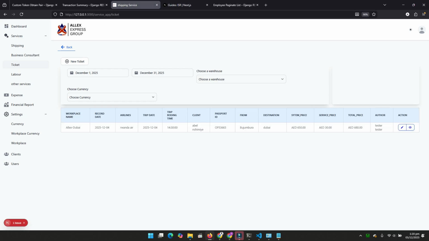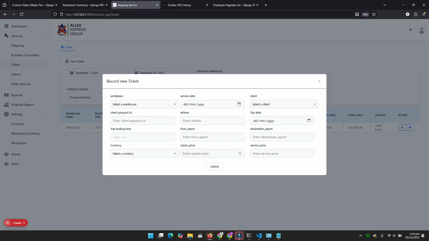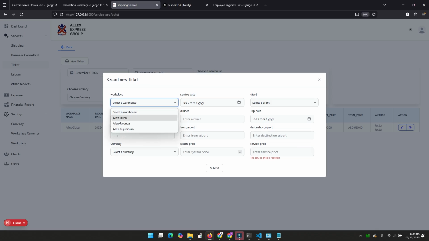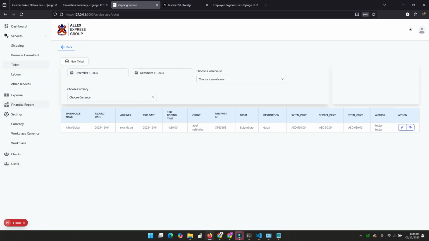The same thing on ticket. The ticket has been paid, a client has paid for it, and you have given him maybe a ticket from the specific system. So you came here just to record the information concerning what you have done. Because here we need a system price which the client is going to pay, and our service price, which is our commission. So you put it here when it's already done, and the same scenario applies. You put maybe in which locations you have done all of those things.